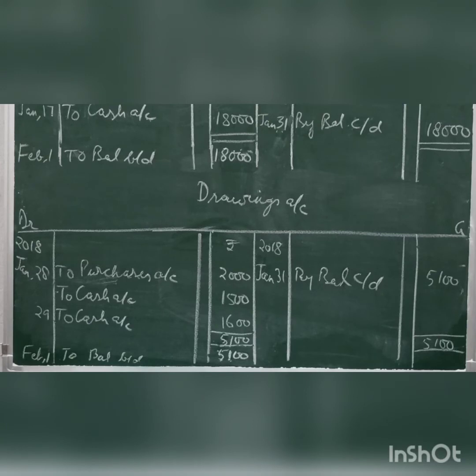On 29th, he had withdrawn cash to pay for his life insurance premium. Again the debit the receiver. In the credit we have cash account. Posting will be on the debit side to cash account 1,600. Then balance the account. Debit is more, so balancing will be on the credit side, shorter side. 31st January, by balance carried forward 5,100. February 1st, to balance brought down 5,100.